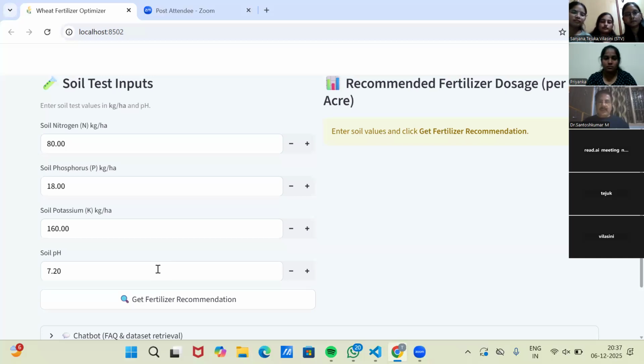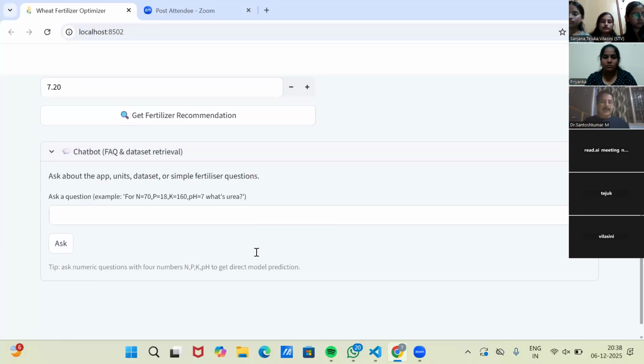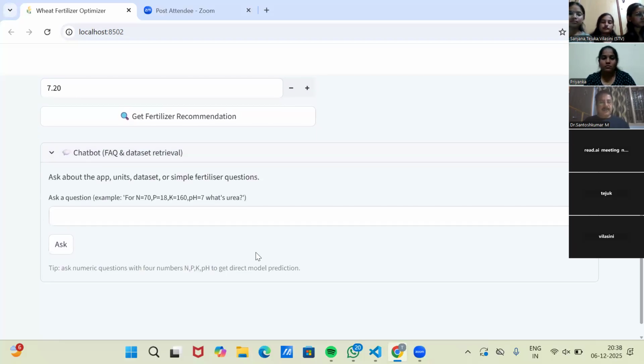Otherwise, the whole presentation was good, and the output is also good. You can improvise this as you have told in your future work, and you can implement it in a mobile app in the coming days. That will be better. Okay.